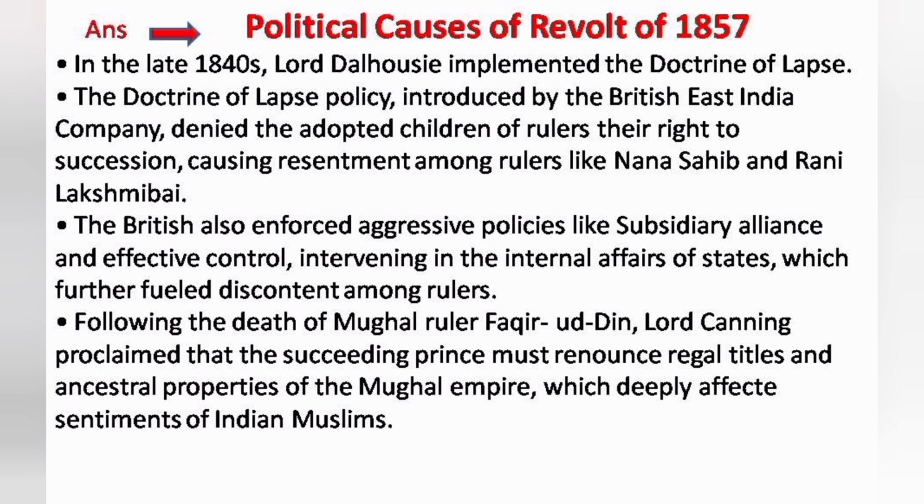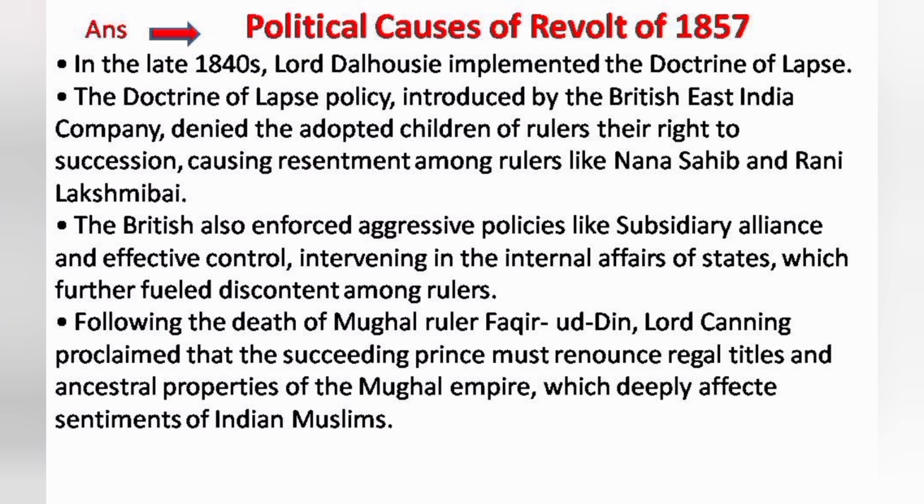And one more policy in the beginning, the dual system, was introduced by Lord Clive. This was another cause of the revolt of 1857.